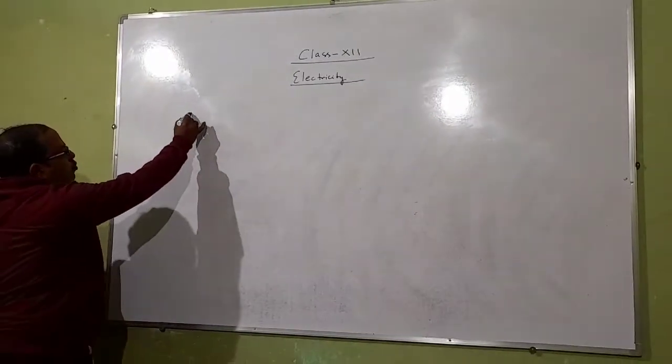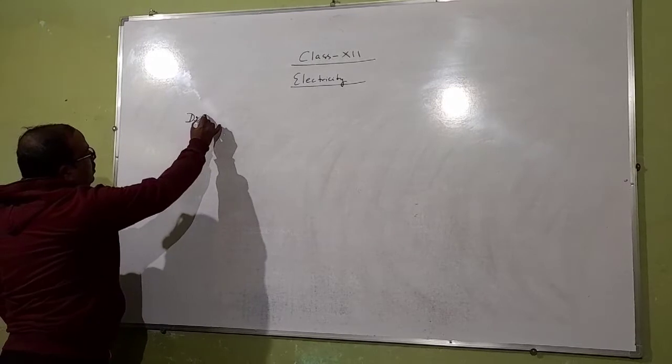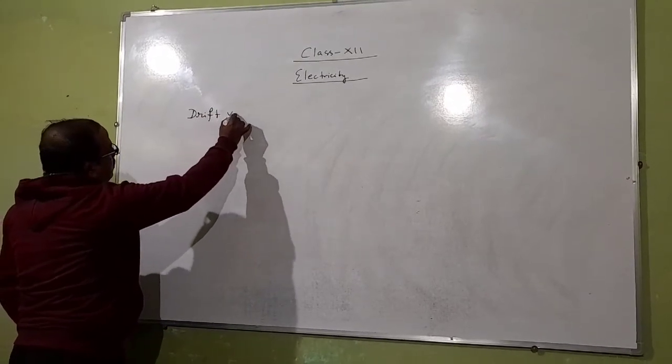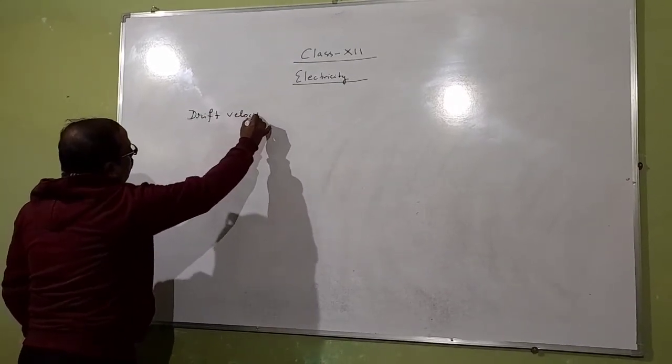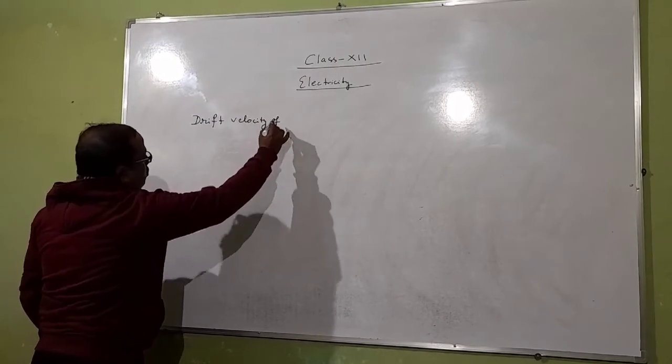Now, our next topic is drift velocity of electrons.